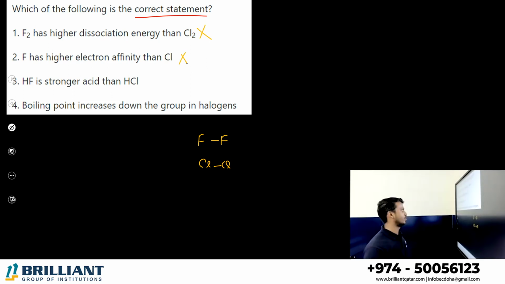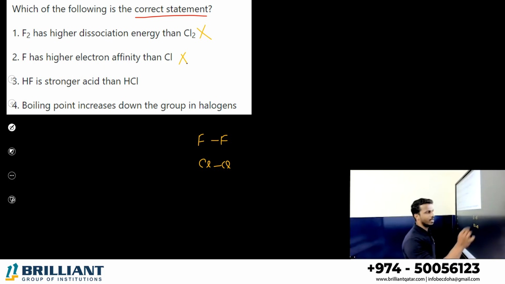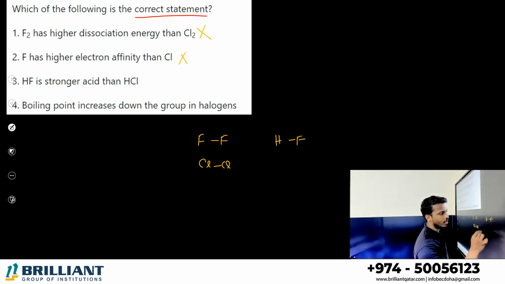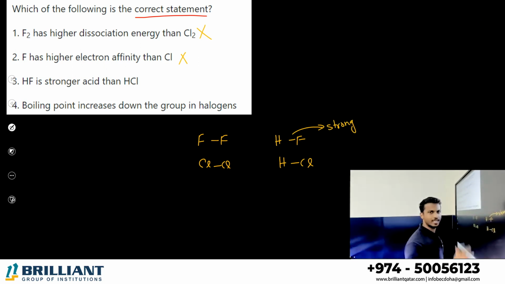Just a previous question. HF is a stronger acid than HCl. HF is a stronger acid than, once again all of you, question number 1. Fluorine have higher dissociation energy than chlorine? No. Fluorine has higher electron affinity than chlorine? No. HF is a stronger acid? No, right? HF is a stronger bond. It cannot leave hydrogen faster. It is a weak acid.